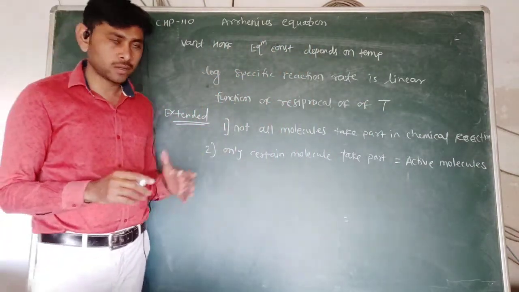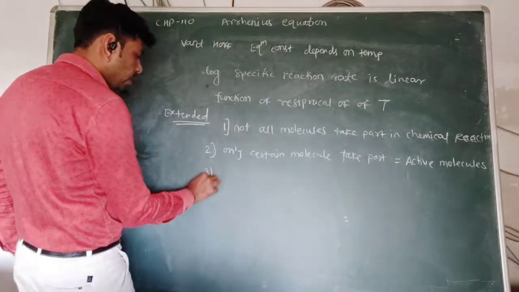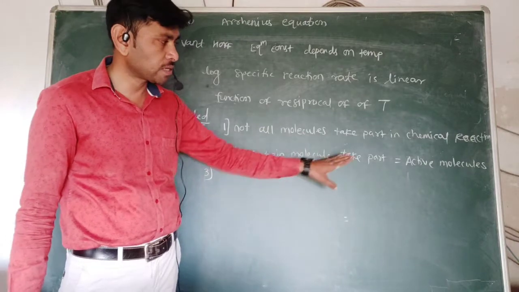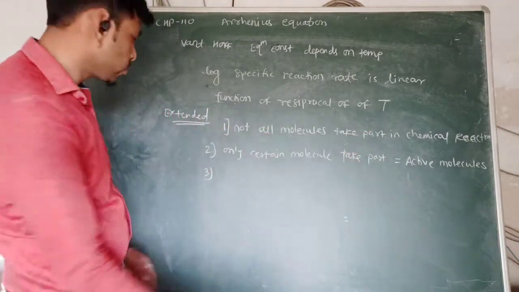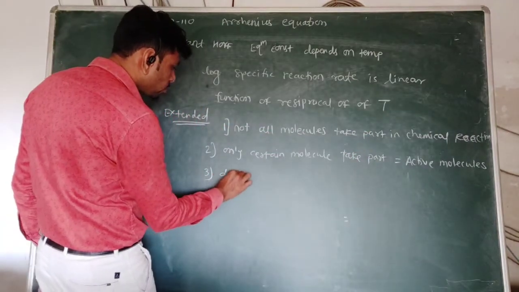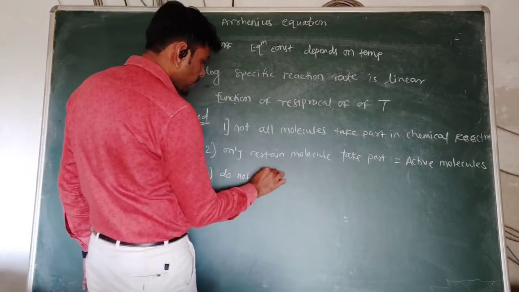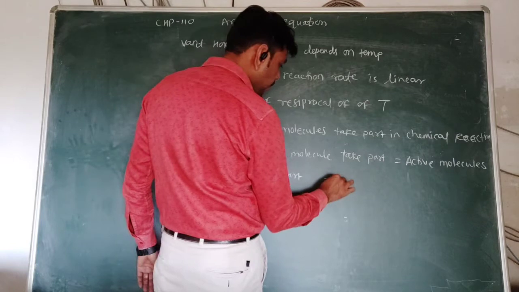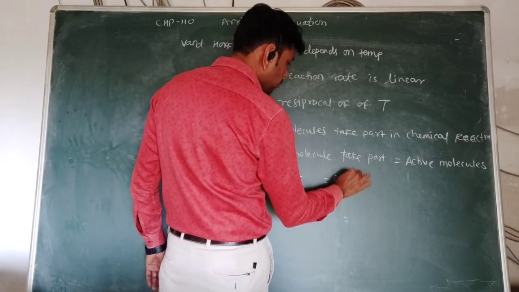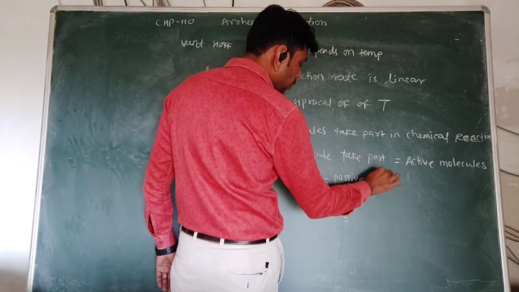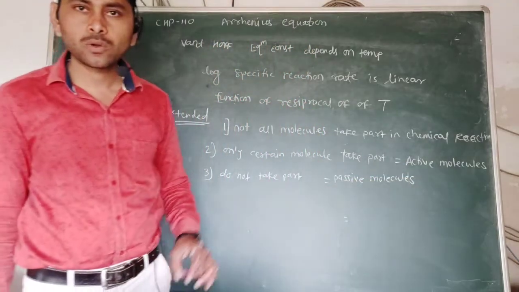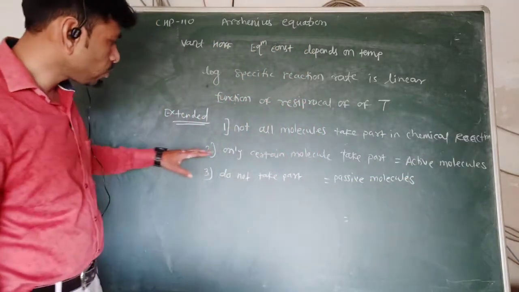So in the reaction mixture there are two types of molecules: those which take part in chemical reaction, which are active molecules, and those which do not take part in chemical reaction, which are known as passive molecules.